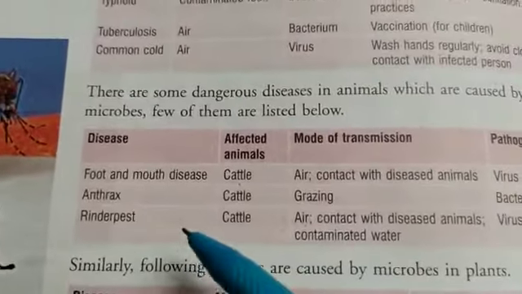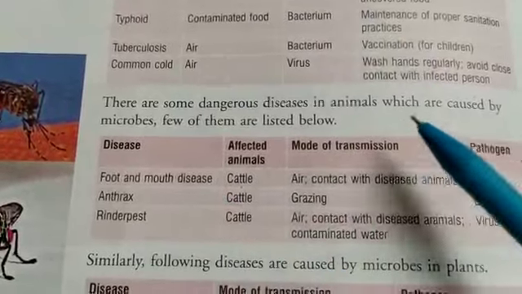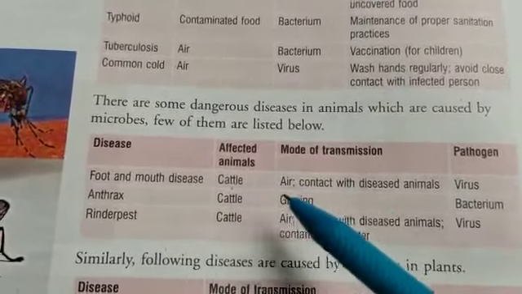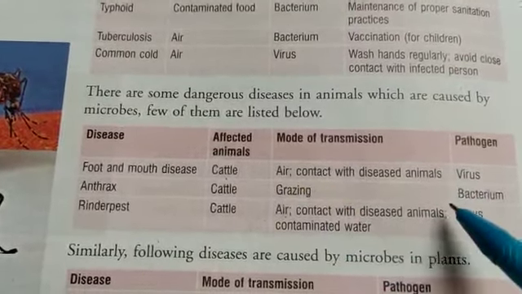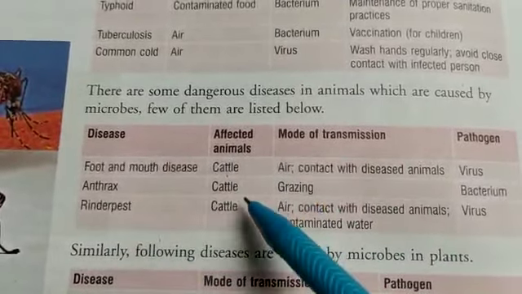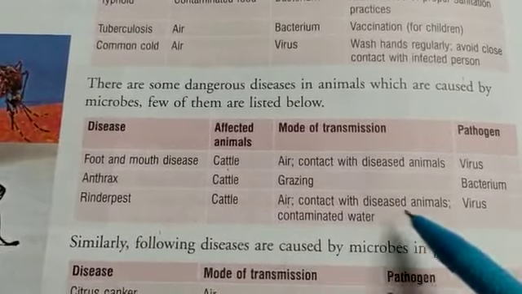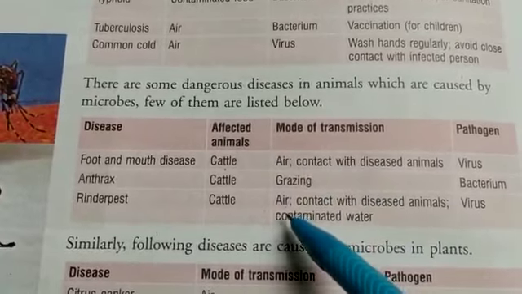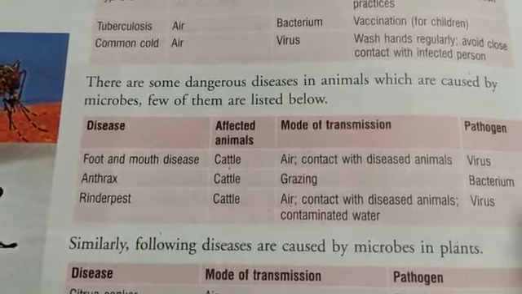Similarly, some other diseases are found in animals, caused by microbes. That is foot and mouth disease in cattle, where the mode of transmission is air and contact with diseased animals, and the pathogen is virus. Similarly, anthrax is also found in cattle, the mode of transmission is grazing, and the pathogen is bacterium. Rinderpest is also in cattle, the mode of transmission is air, contaminated water, and contact with diseased animals, and the pathogen is virus.